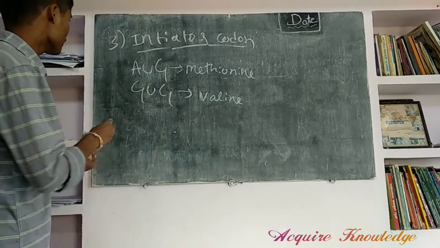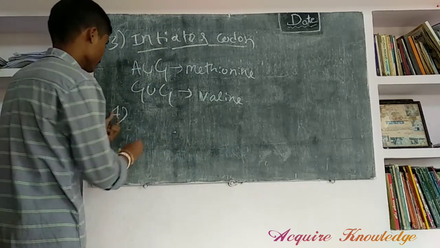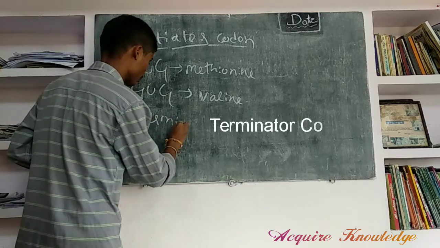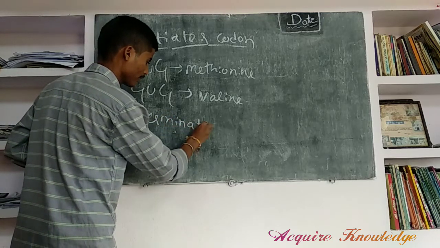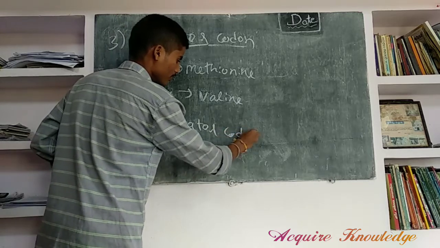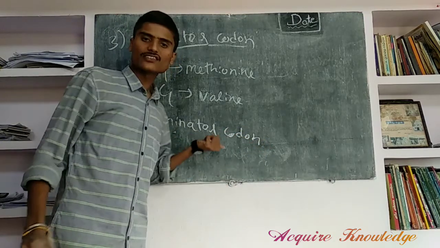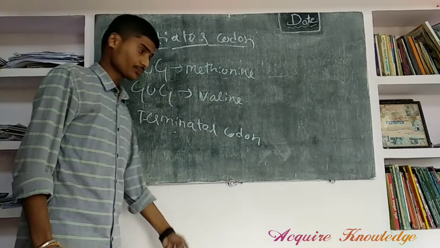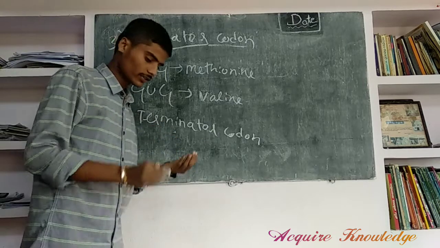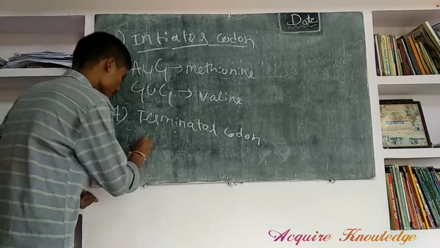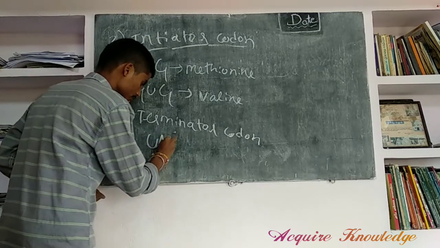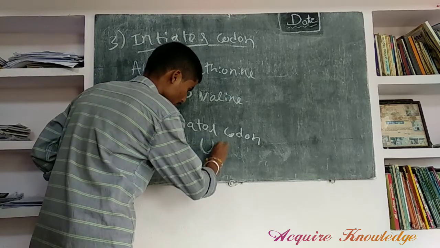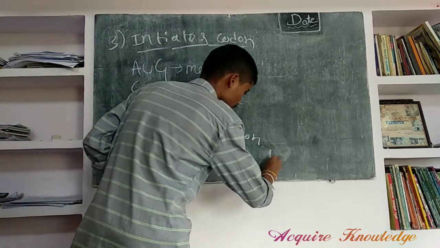Next, the fourth one, terminator codon. It is the opposite of the initiator codon. The terminator codon terminates the translation. There are 3 terminator codons: UAA, UAG, UGA.